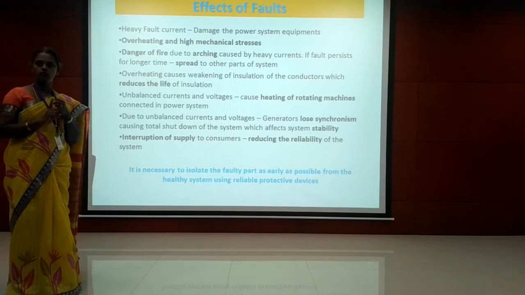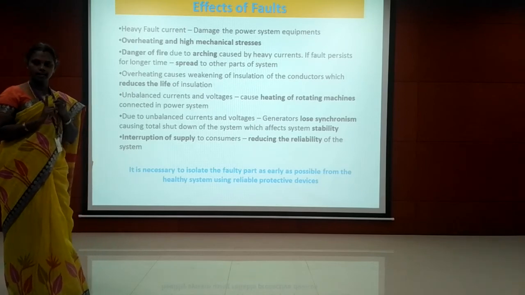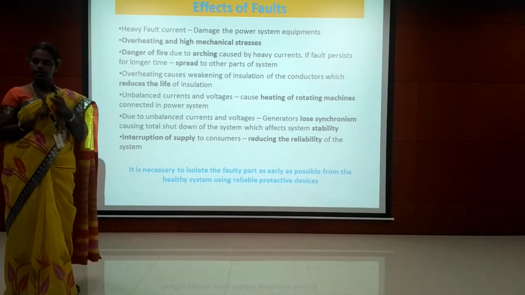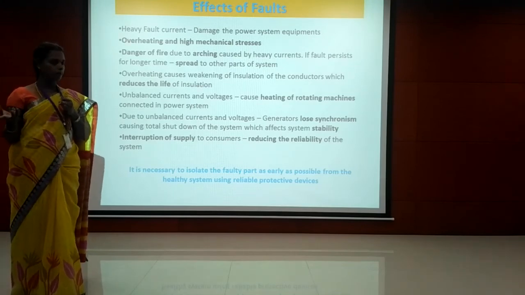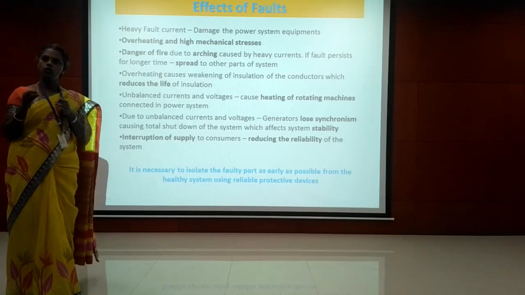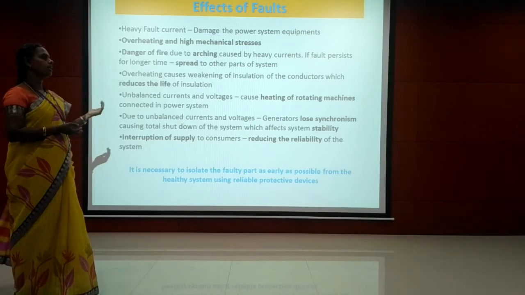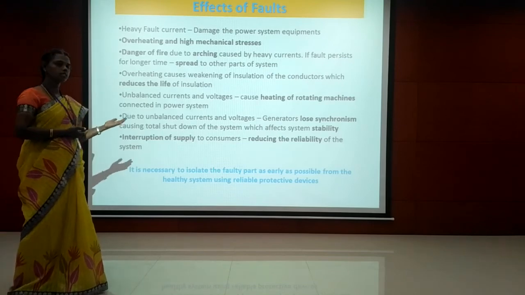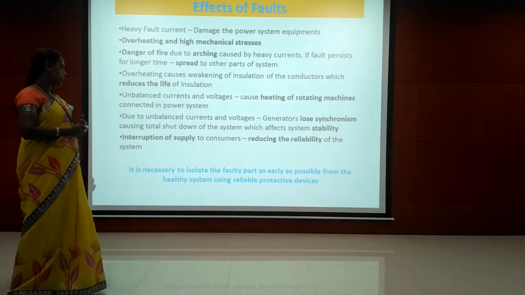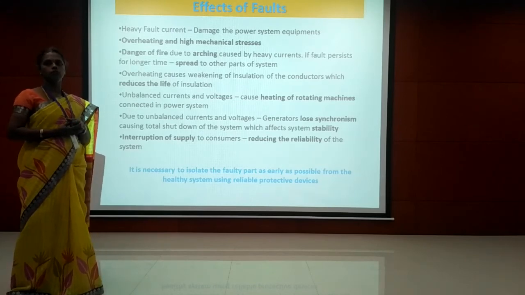First, the heavy current flowing in the power system equipment is going to cause overheating, and we can expect high mechanical stress and danger of fire due to the arcing phenomenon, and the fire may spread to other parts of the equipment. Overheating is going to cause weakening of the insulation, which reduces the life of the insulation. Then unbalanced current leads to heating of rotating machines in the power system. Then unbalanced current leads to loss of synchronism in the generators, which is going to affect the stability of the system. And then interruption of supply to the consumers is going to reduce the reliability of the power system.